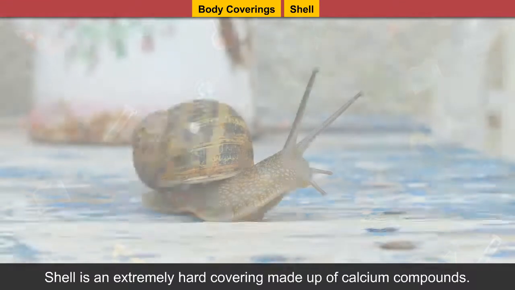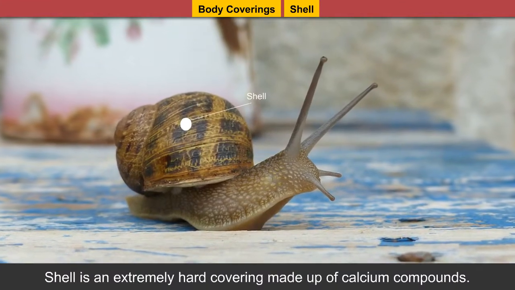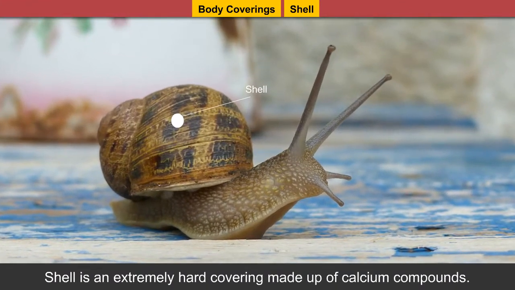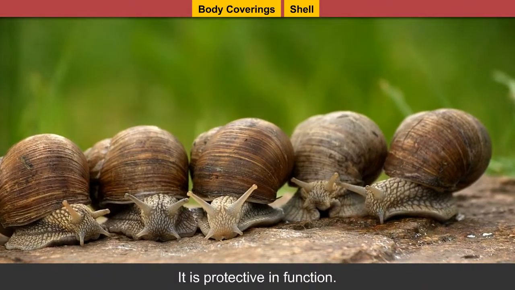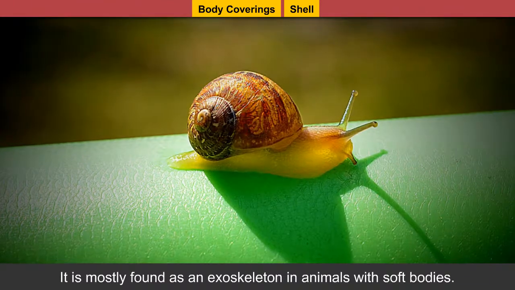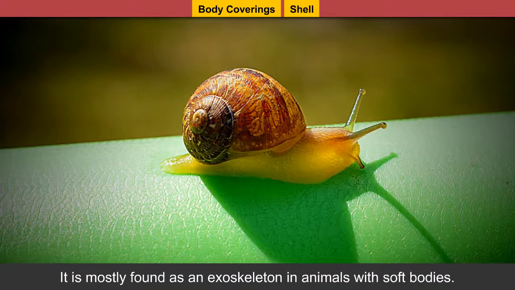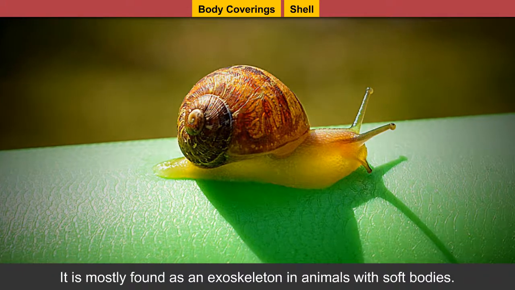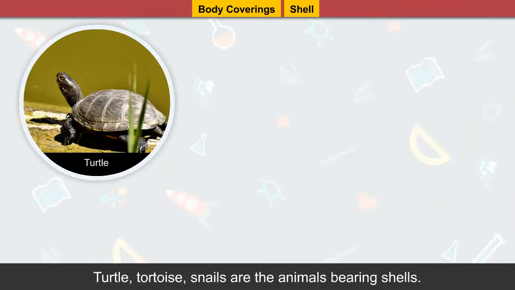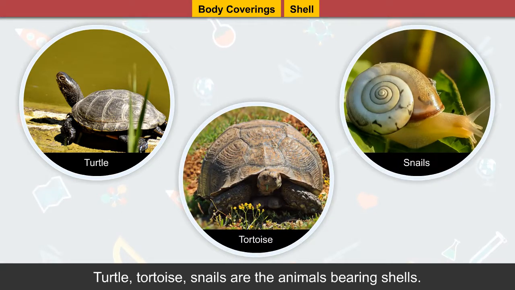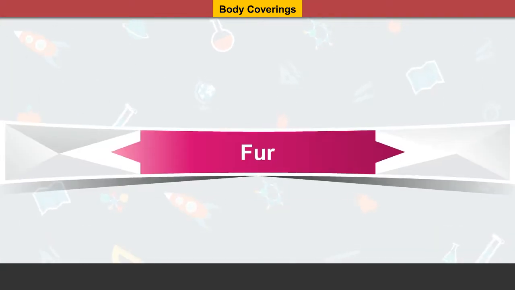Shell. Shell is an extremely hard covering made up of calcium compounds. It is protective in function. It is mostly found as an exoskeleton in animals with soft bodies. Turtles, tortoise, snail are the animals bearing shells.